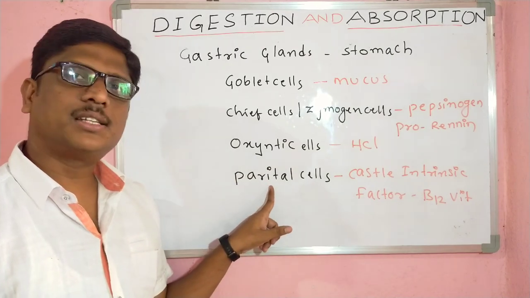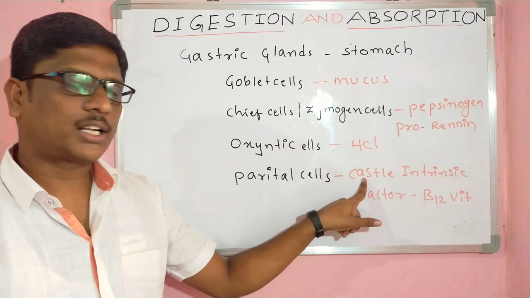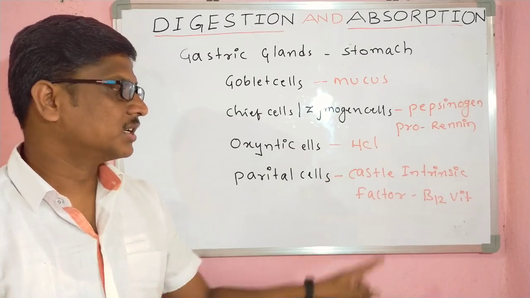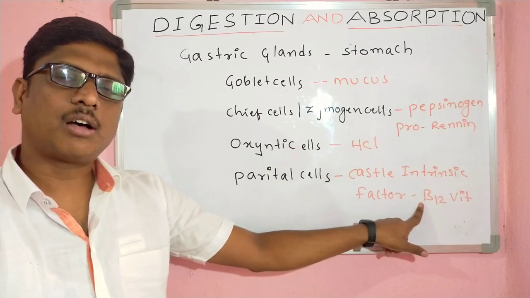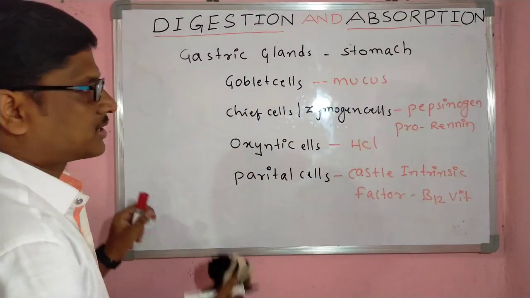And next, parietal cells are present. These parietal cells secrete Castle's intrinsic factor. This Castle's intrinsic factor helps in the absorption of vitamin B12. These are called the gastric glands.